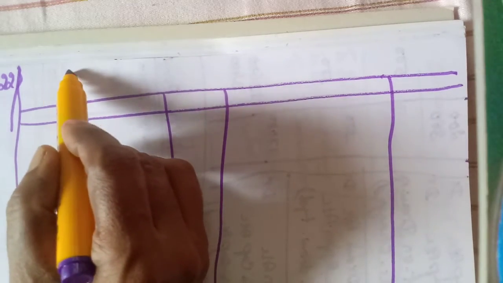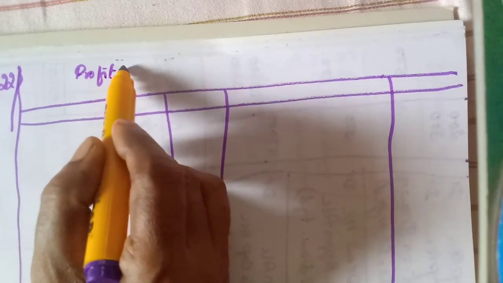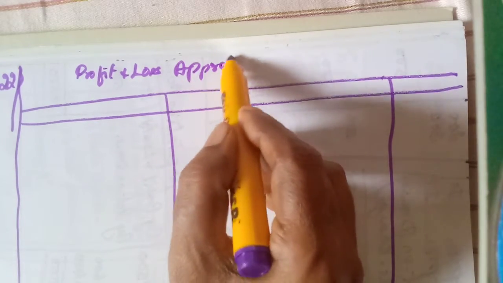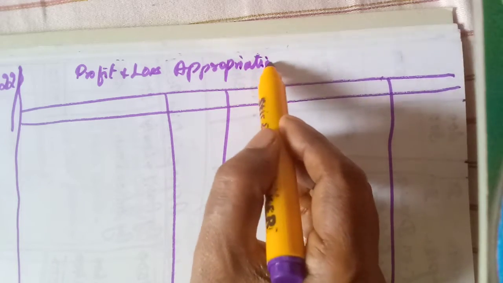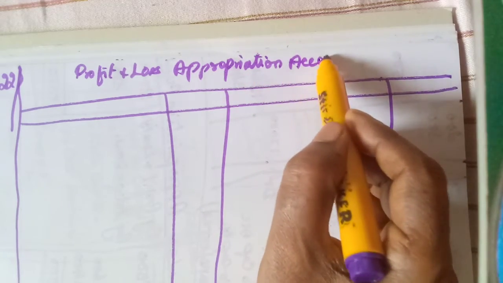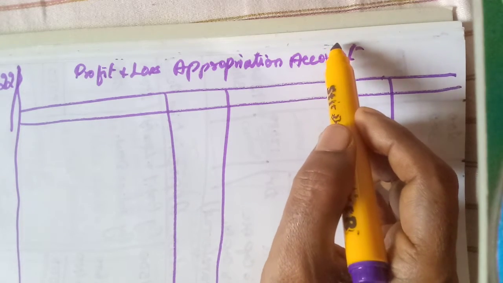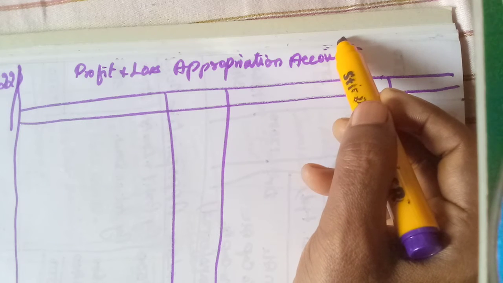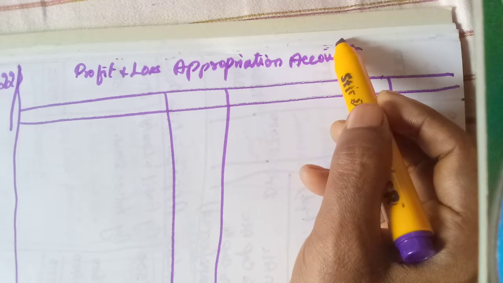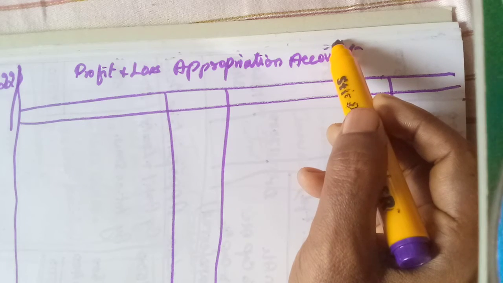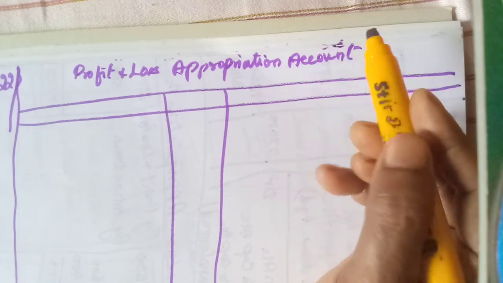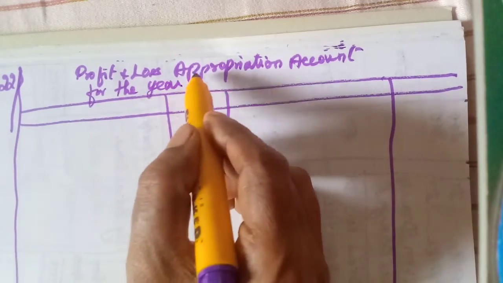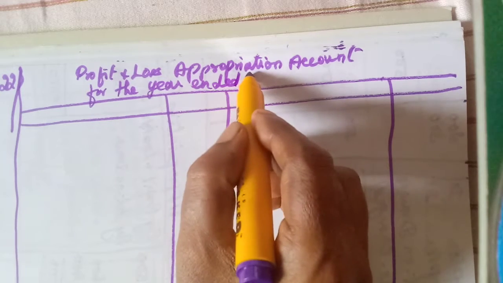Profit and loss appropriation account, for the year ended.